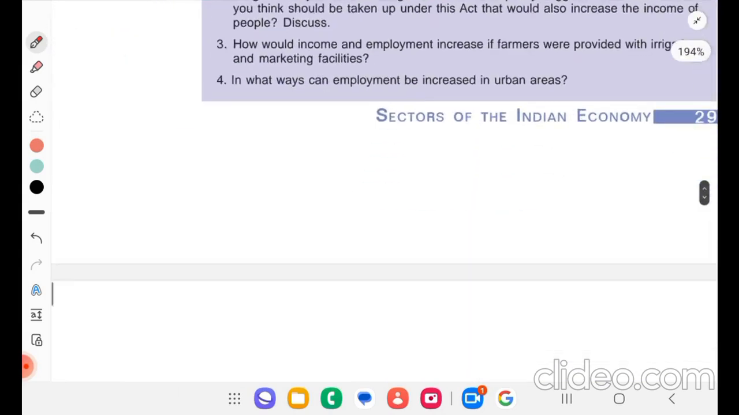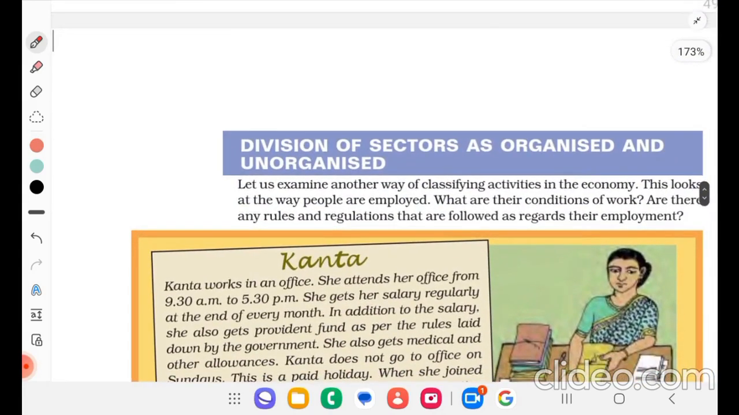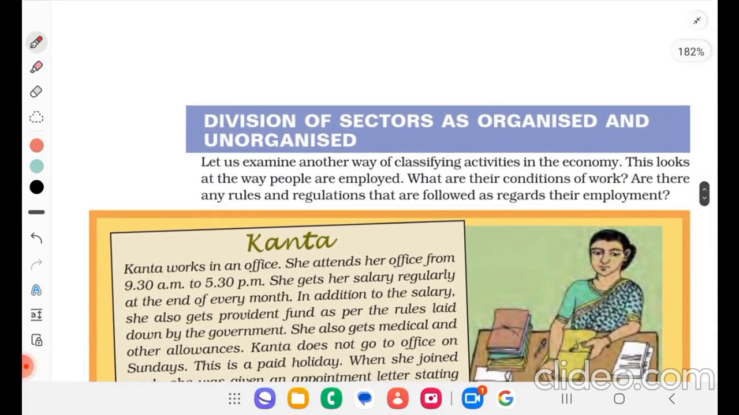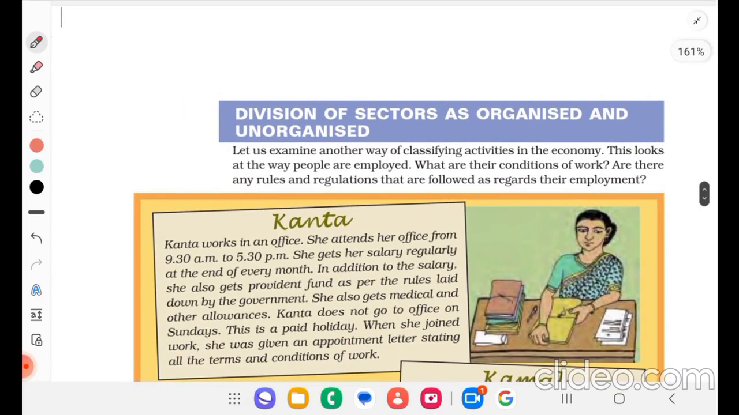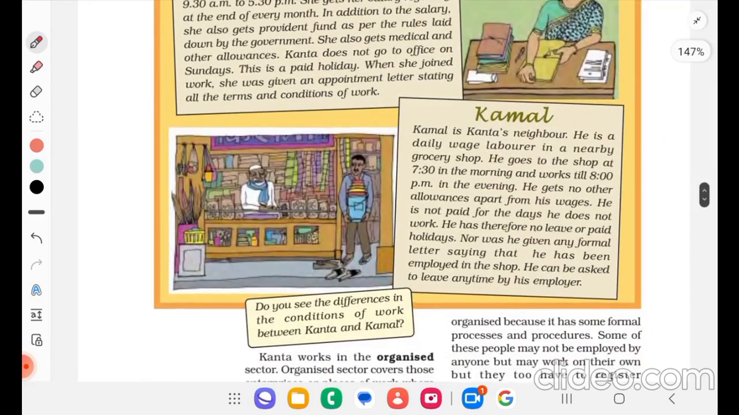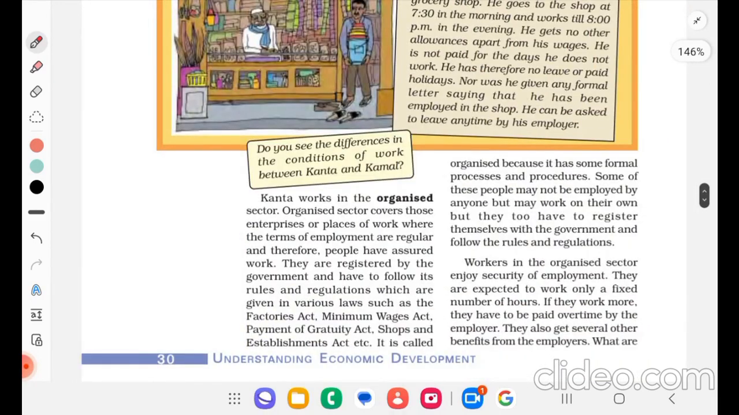So, division of sectors as organized and unorganized. Let us examine another way of classifying activities in the economy. This looks at the way people are employed. What are their conditions of work? Are there any rules and regulations that are followed with regard to their employment? So, Kanta works in the organized sector.